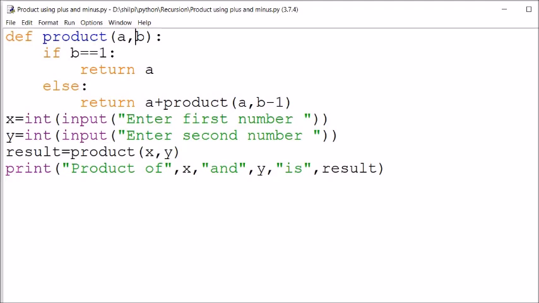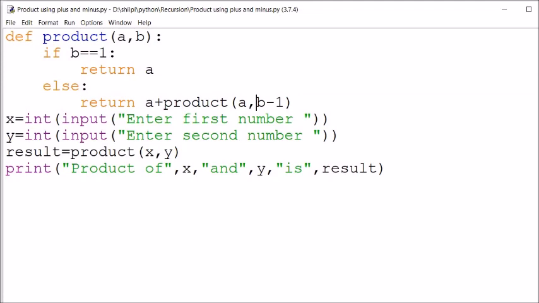See, here I'm using if b is equal to 1, this is for repetition. Suppose 3 into 4. So 3 will be added 4 times. To keep that count, I have used this b. When b comes to 1, it will return the value. And here it will make the function call. Suppose the value of a is 3 and b is 4. It will come here. Is b 1? No. So what will it return? 3 plus, again a call.